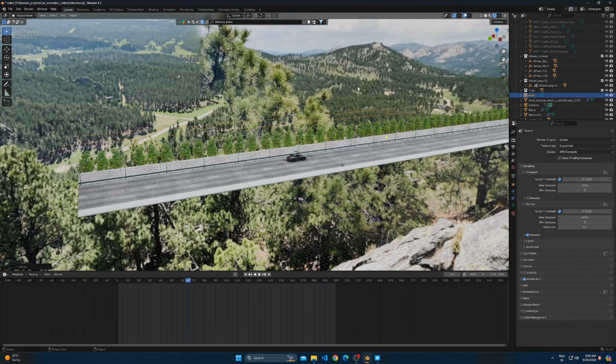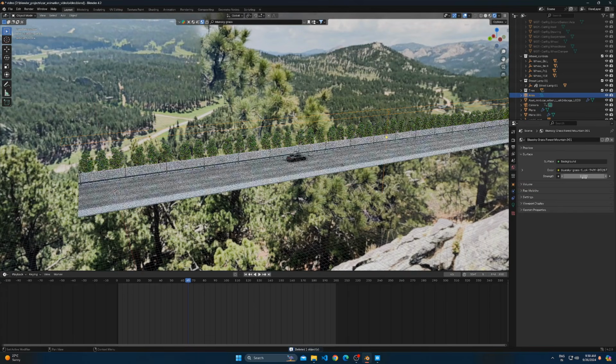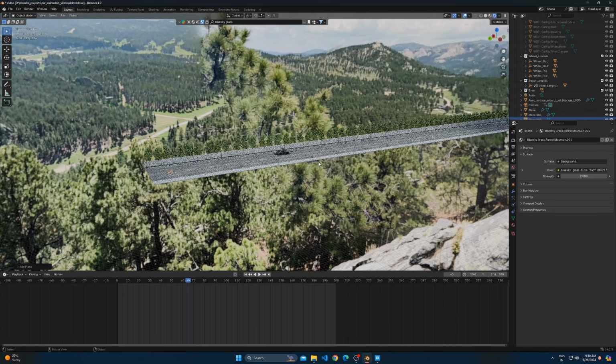Move the area light to bit more top and adjust its strength so that lighting remains same. Add a plane and scale it so that its shadow covers the full road. And make sure it's beneath the area light.